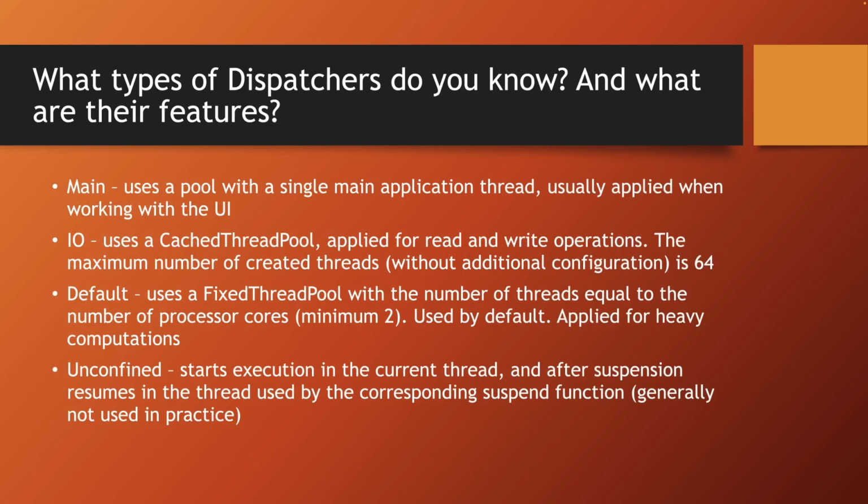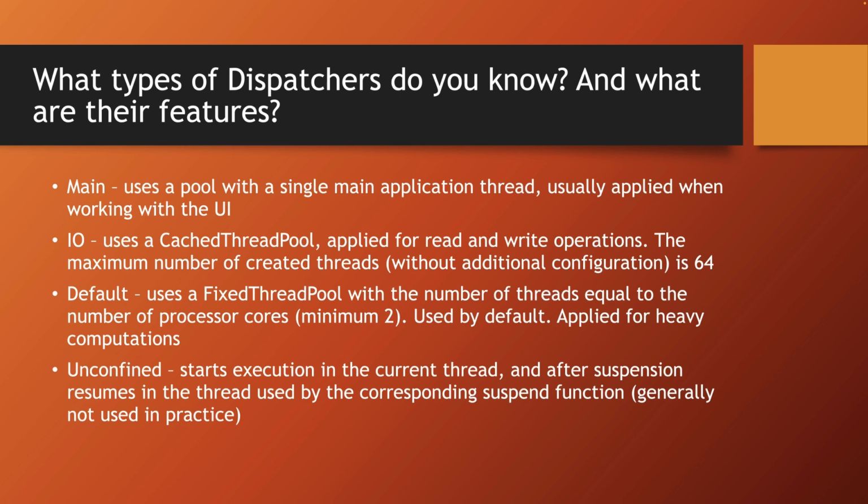The dispatcher main uses a pool with a single main application thread. It's usually used when working with the user interface. The dispatcher I/O uses a cache thread pool. It's commonly used for read and write operations. And if there are no additional settings, the maximum possible number of created threads will be 64.